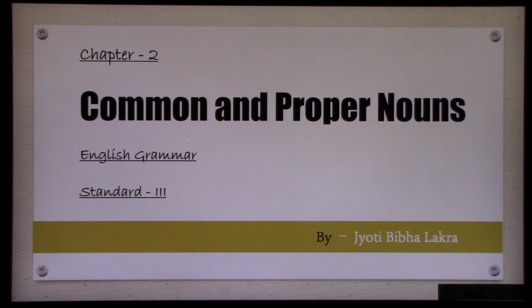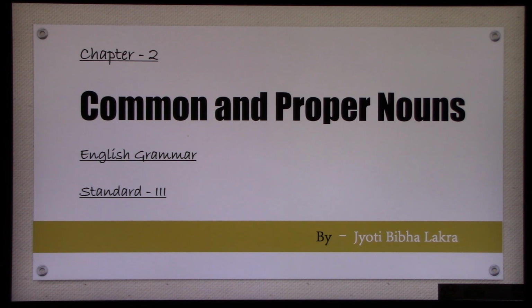Hello children, today we will study chapter number 2 of English grammar, that is common and proper nouns. In the first chapter we had learnt about nouns. So what do you understand by nouns? Let us take time and reiterate whatever we had learnt. So once again my question goes to you: what do you understand by nouns? Nouns are the naming words, which means names of places, animals, things, persons, etc.